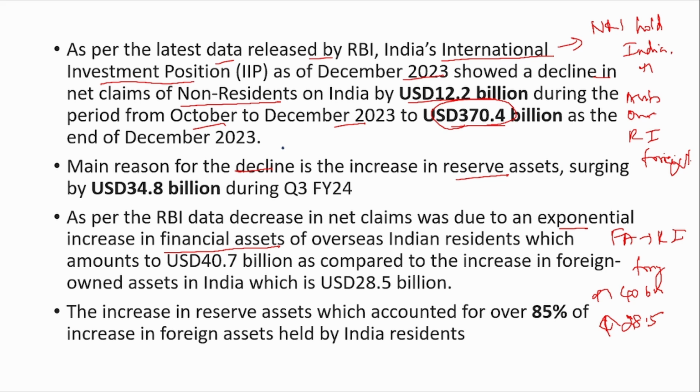So the increase for resident individuals abroad is more. If you see this difference, it is around 12 billion. I hope you understand. The increase in reserve assets accounts for around 85% of the increase in foreign assets. So reserve assets have mainly increased because the foreign assets held by Indian residents have increased.